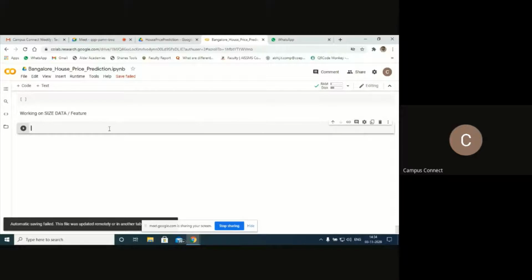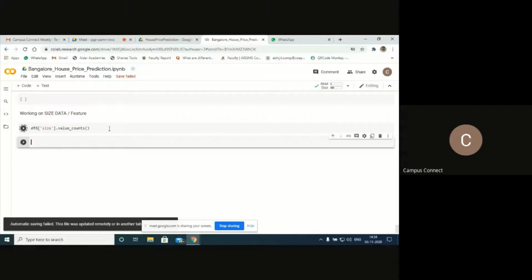To do that, I'll use df6, next is size. Make sure that the feature name is correct here. There is an option called value counts. I'm just repeating the same format, the same techniques in all the features. Counts. Next, shift and enter.